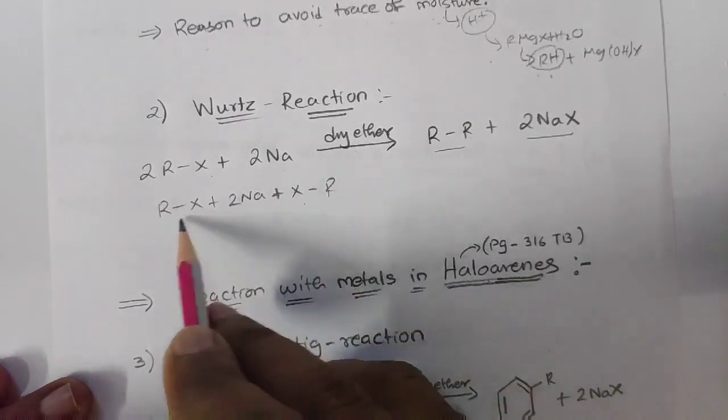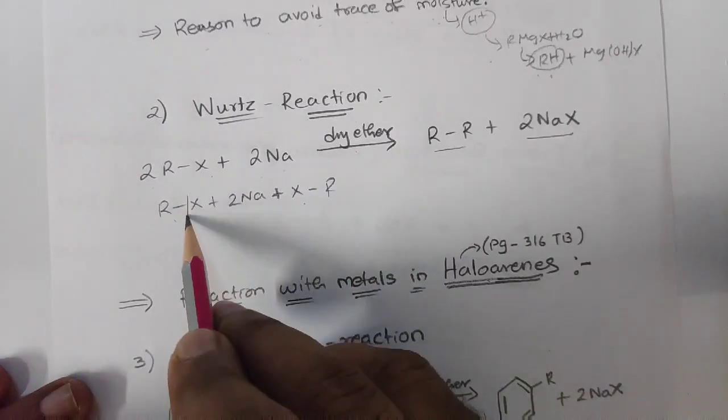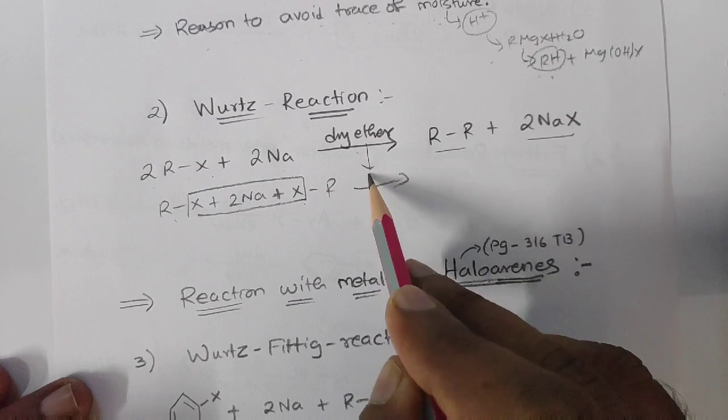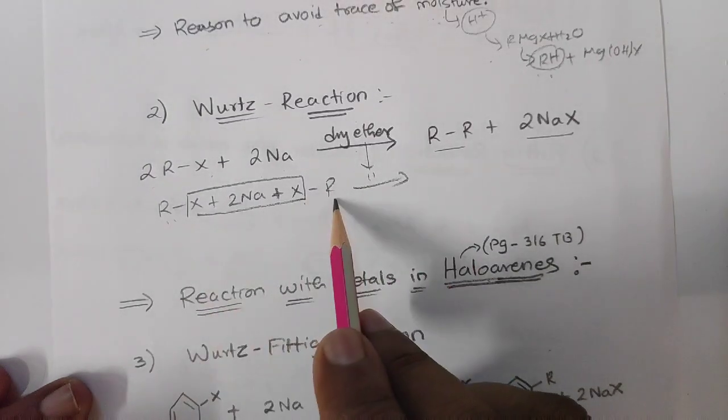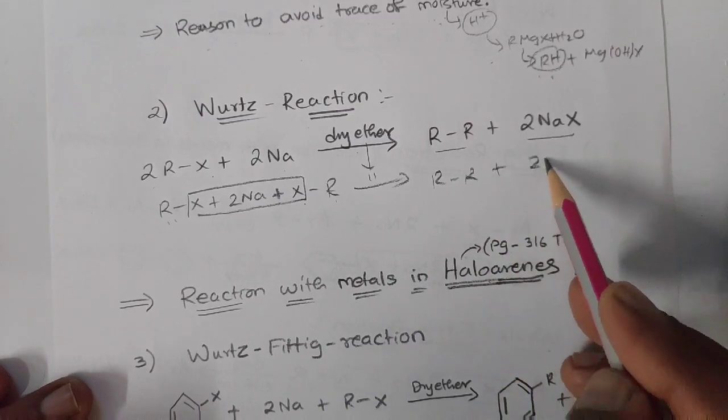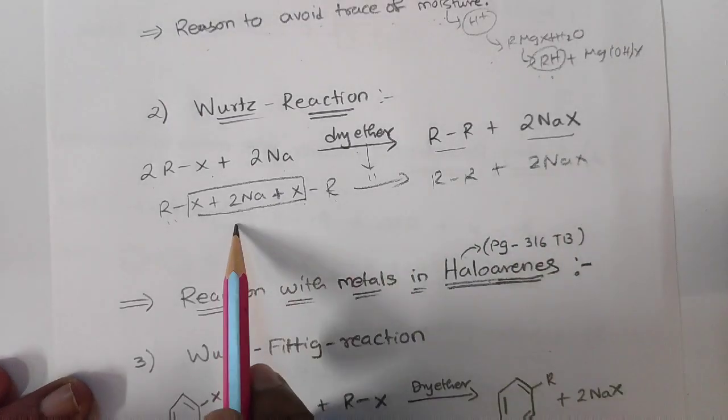So this is 2RX, right? In this case, what will happen? You can see here what is being removed in presence of this same dry ether. What is left out? R-R is left out, so I can write here R-R. What is removed? Plus 2NaX is being removed. You can see it in the box.